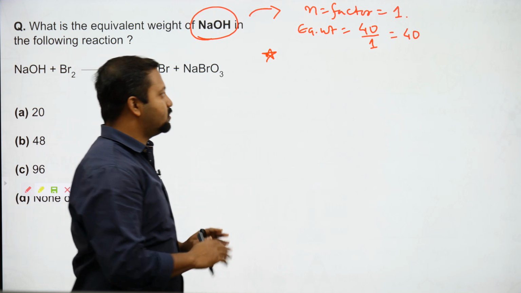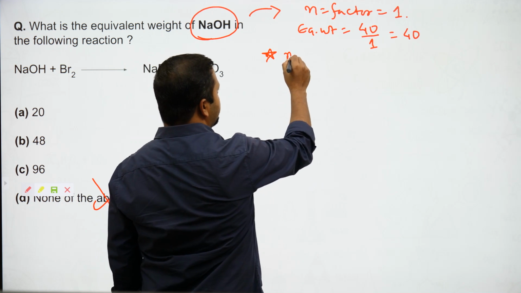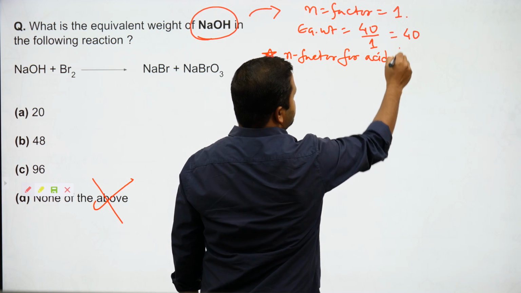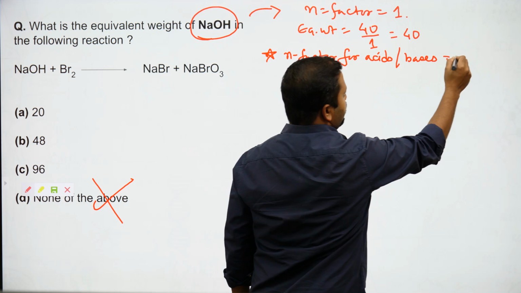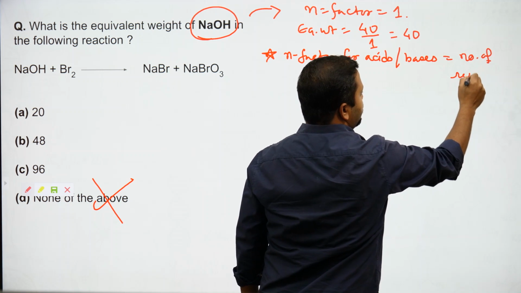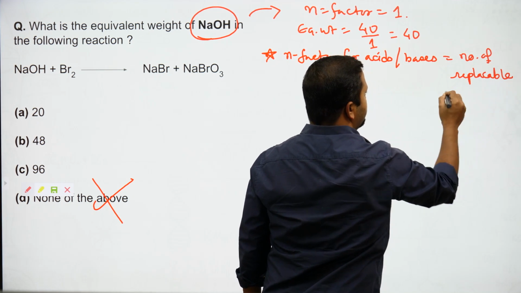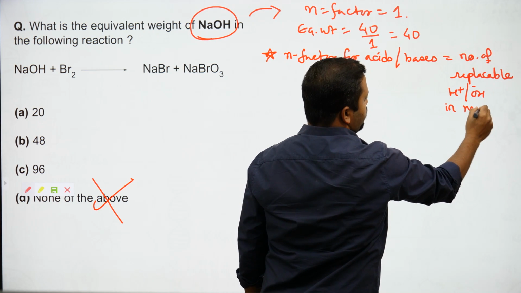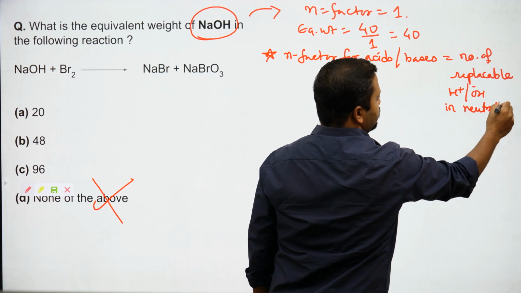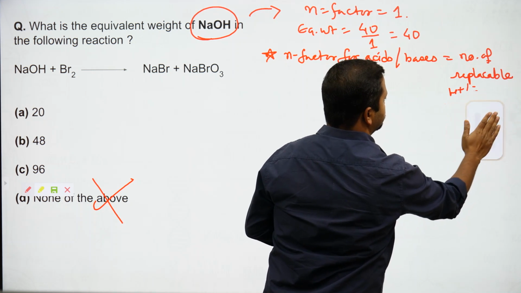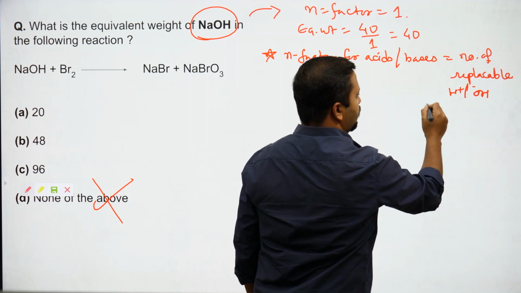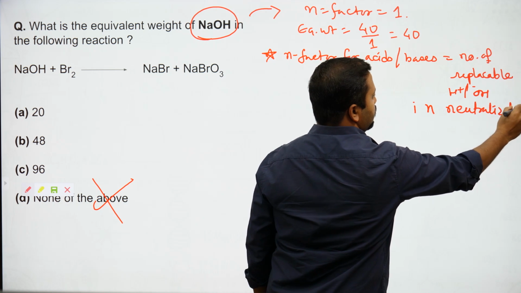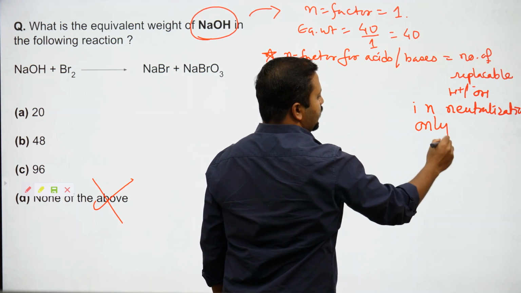So the n factor for acids or bases will be equal to the number of replaceable H plus or OH minus in neutralization only.